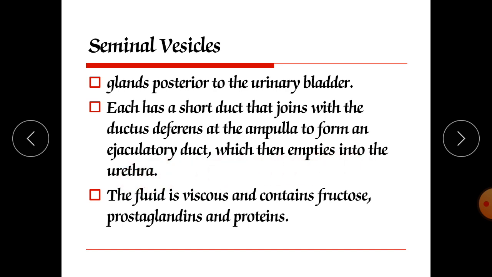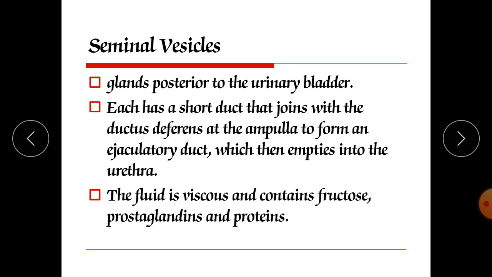The fluid is viscous and contains fructose, and as we know, fructose is responsible for energy. This gland is about 5 cm in length.